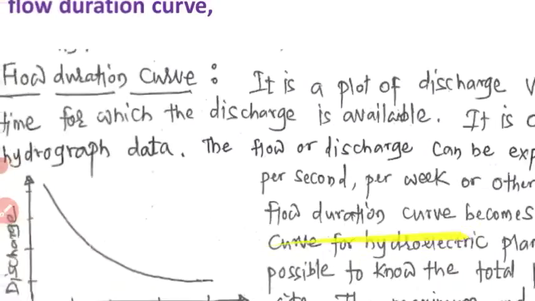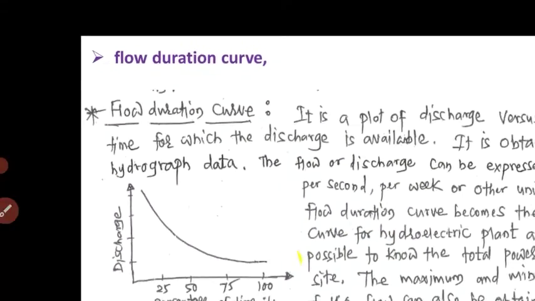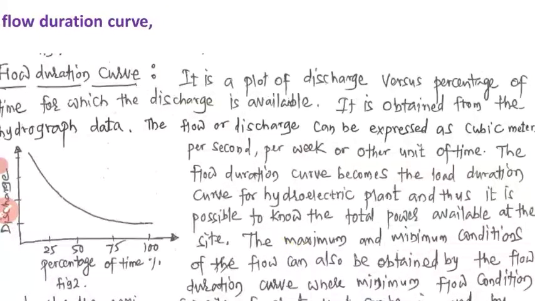So here it is taken in terms of percentage. It is obtained from the hydrograph data. In this, the flow or discharge can be expressed as cubic meter per second or per week or other units of time. Any time unit we can take for the graph we are going to plot.